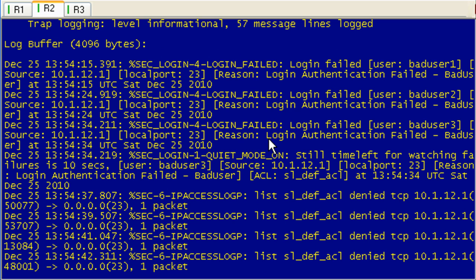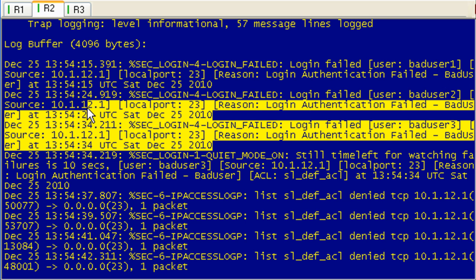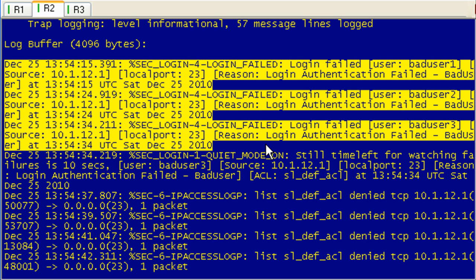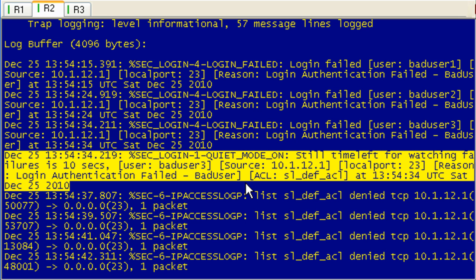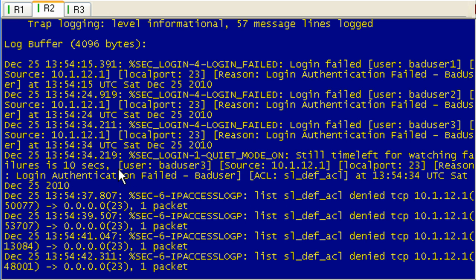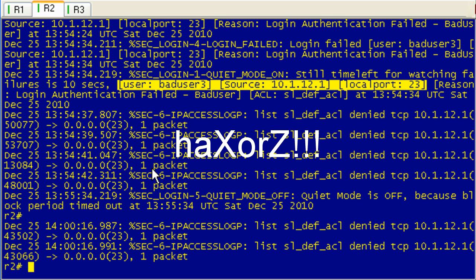I cleared the log before I sent these, but it was the same thing. All of these are going to be bad user: bad user 1, bad user 2, bad user 3. These are the login attempts that invoke the quiet mode. Now here's a log that we want to look at. It says still time left for watching failures is 10 seconds. That's that window. Bad user 3, we saw him up here. He's the straw that broke the camel's back.